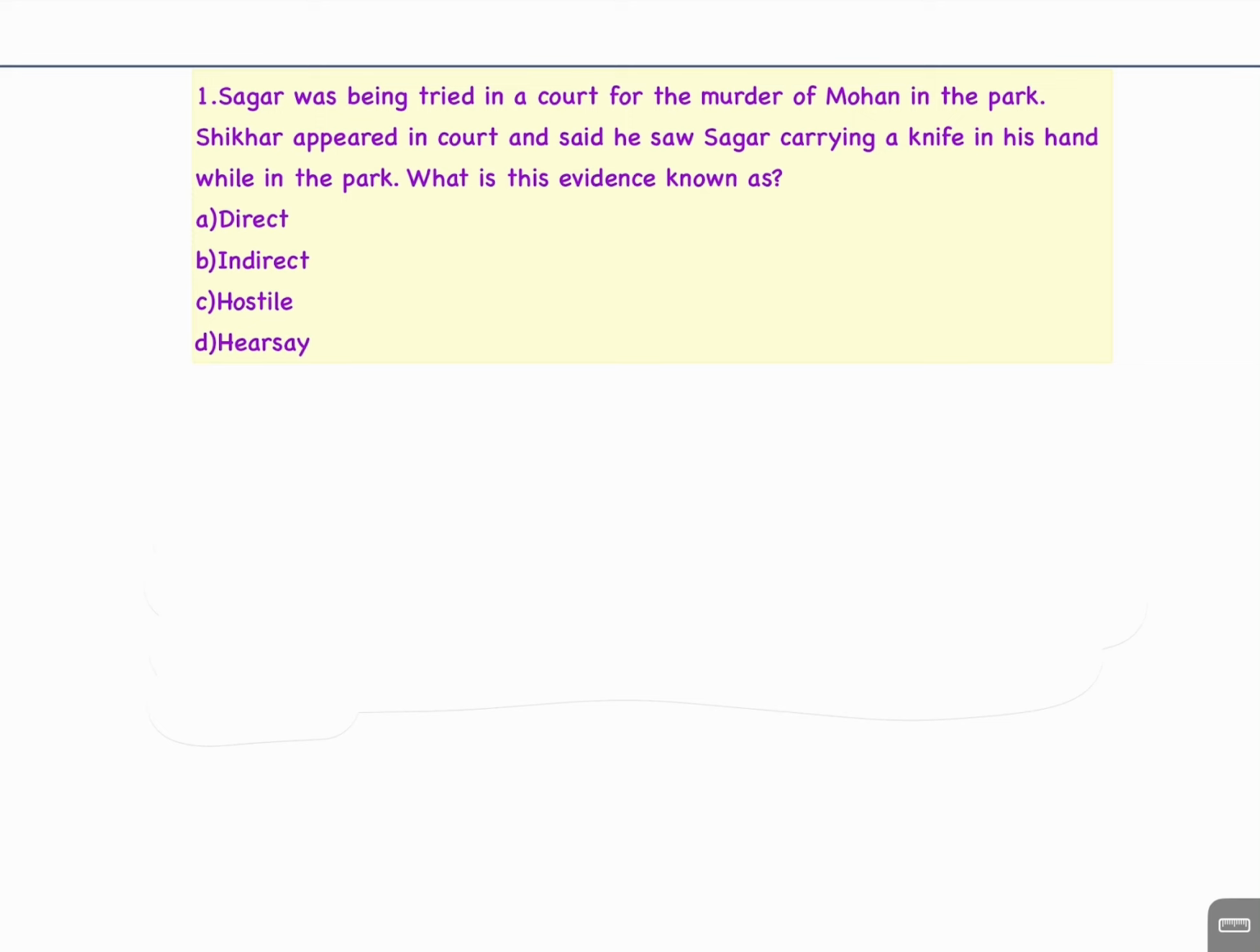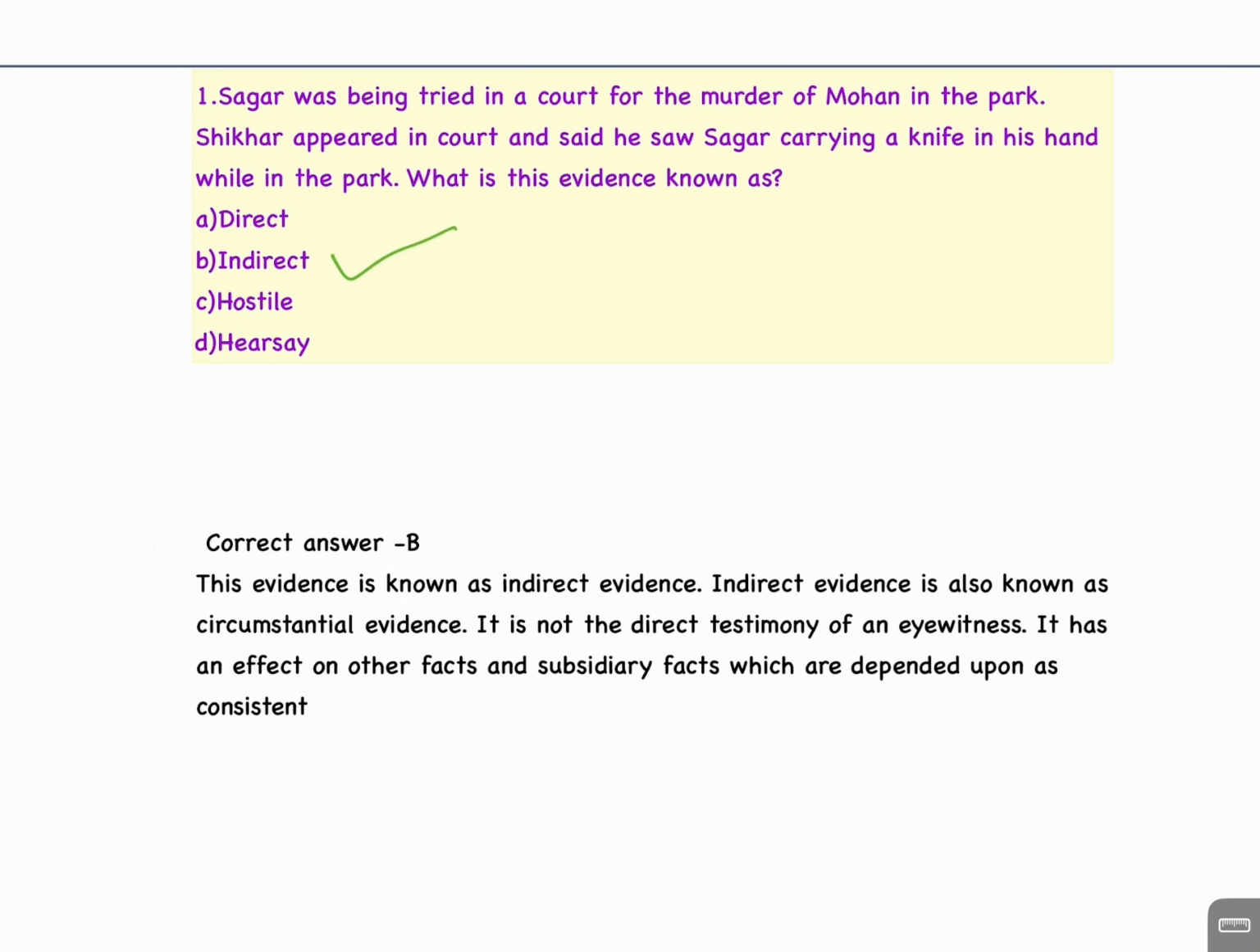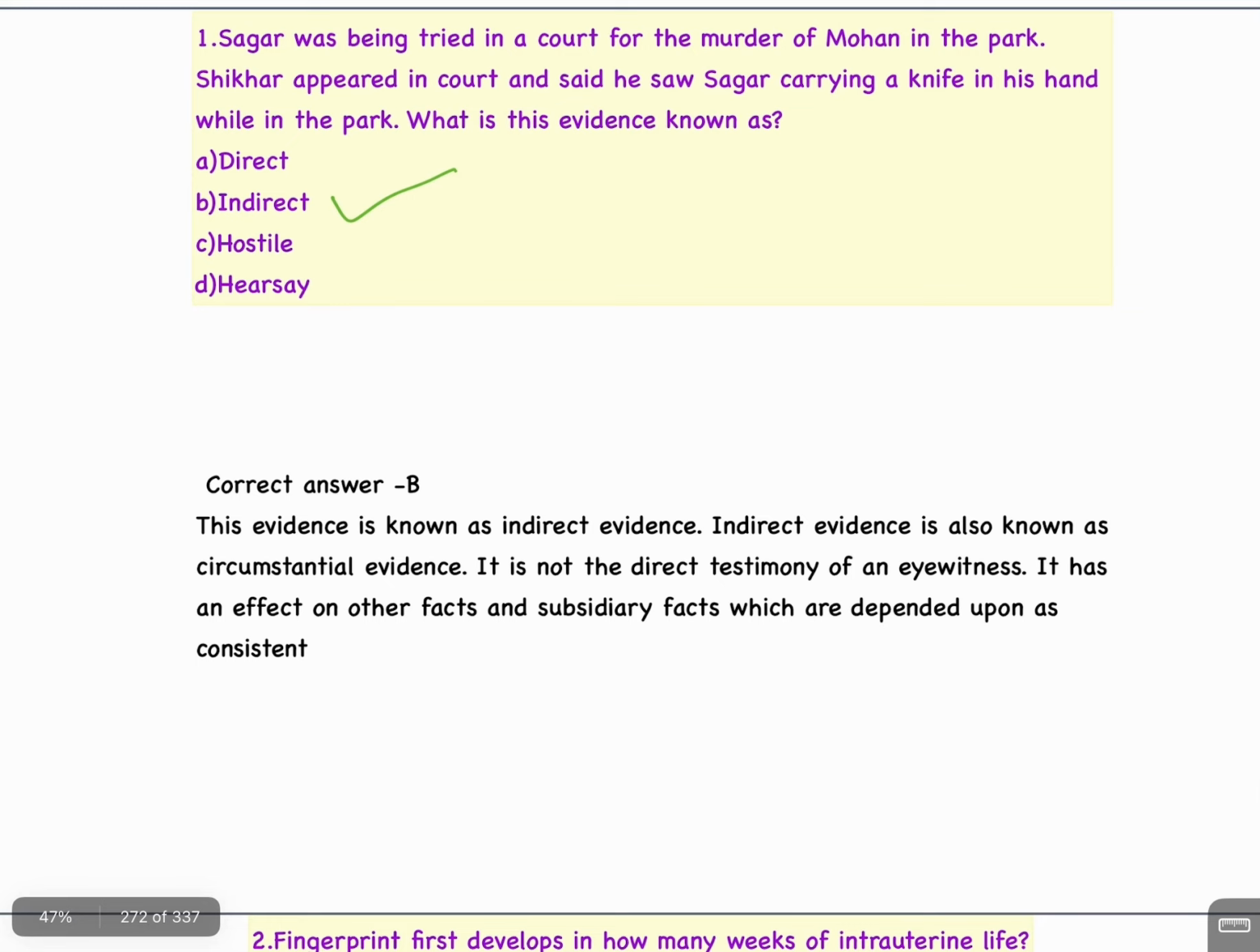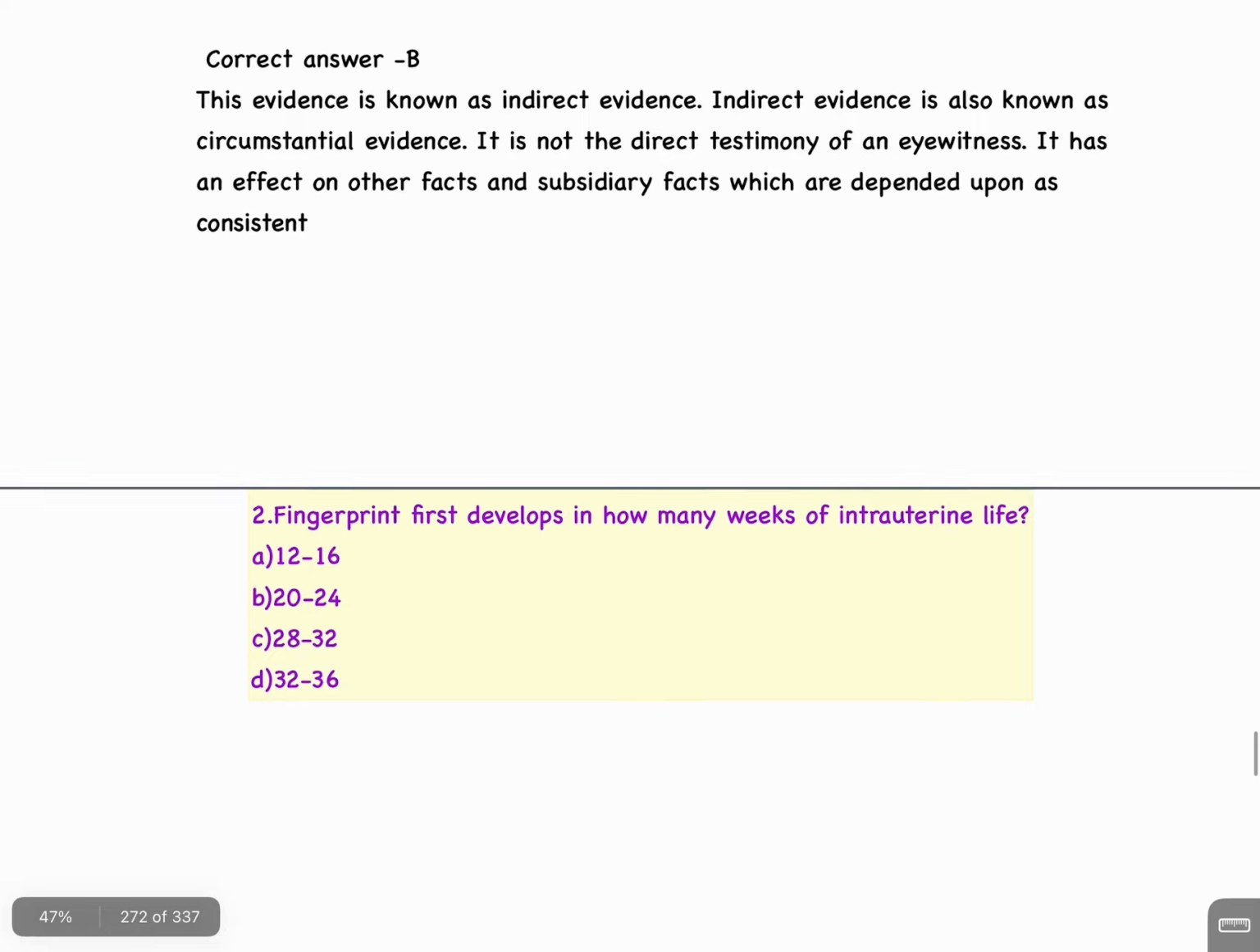इसका आंसर है B indirect। इसका एक्सप्लेनेशन है ये, this evidence is known as indirect evidence. Indirect evidence is also known as circumstantial evidence. It is not the direct testimony of an eyewitness. It has an effect on the fact and subsidiary facts which are dependent upon it as consistent.